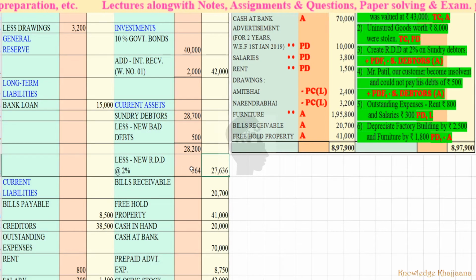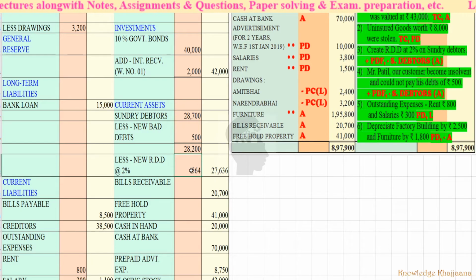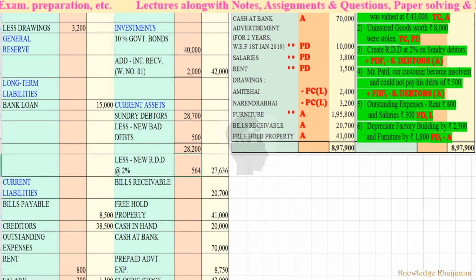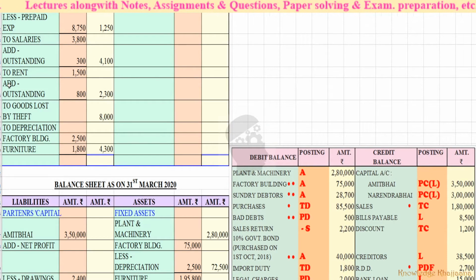But we have to pass its second recording, second adjustment entry, right? New RDD. This is the RDD given against adjustment, so we have to add it to the profit and loss account debit side as per the formula.